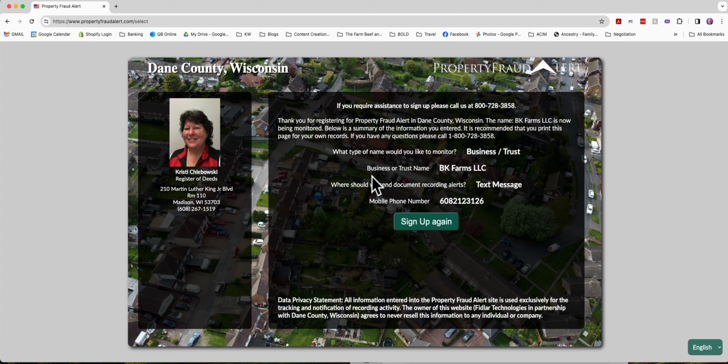So they recommend you print this out so you've got it for your records. But here's an 800 number if you have any issues. And there's also an FAQs page on there that answers a lot of questions people may have. So they could go there too.